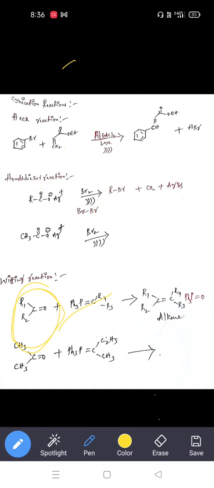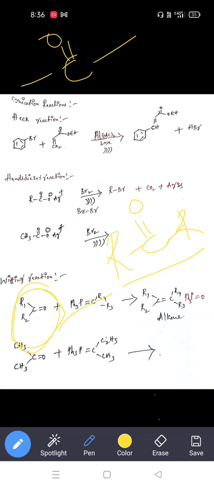Anyone? What functional group is this? RCOR, what is it? So generally carbonyl compounds are of two types. What is the functional group present in a carbonyl compound? CO, carbonyl group. So is this an aldehyde or ketone? Ketone, sir.